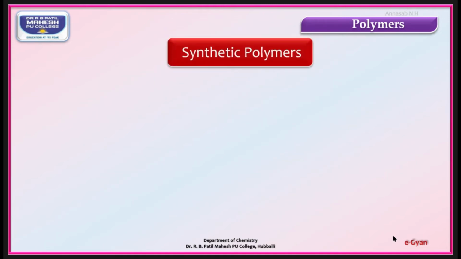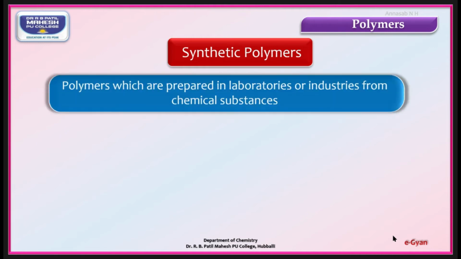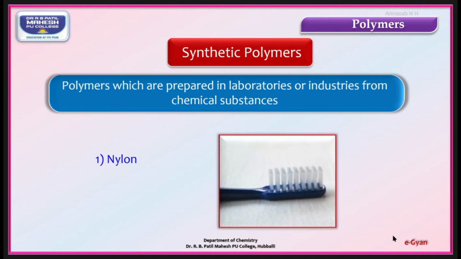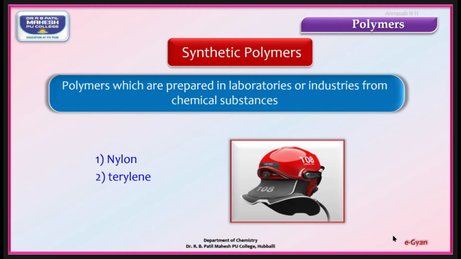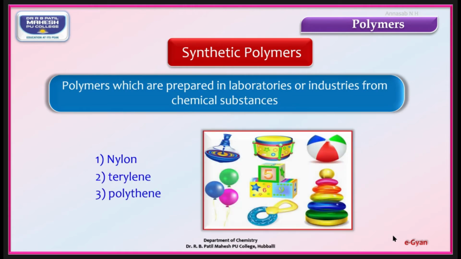Next, the third classification, synthetic polymers. These are the polymers which are prepared in the laboratories or industries from chemical substances only. Example, nylon, terylene, polythene, etc.